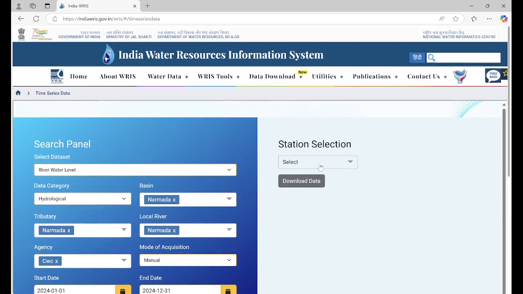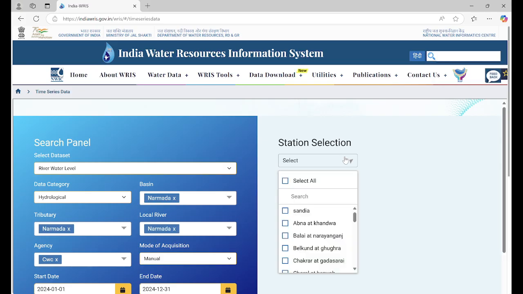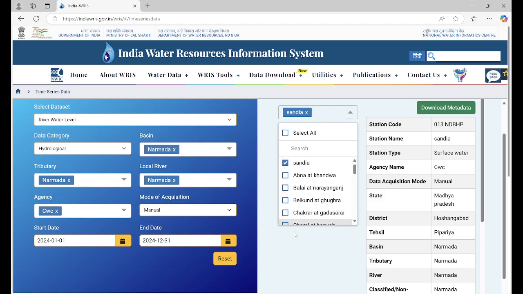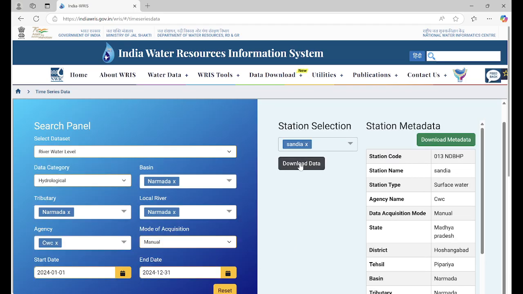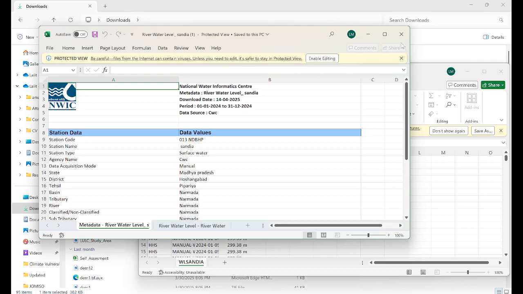You can also select the station, because in the Narmada basin there are a lot of water level monitoring stations. I'm taking Sandia only. You can take other data sets also. Accordingly you can download the data, right? Once you download, it will come like this. I have already downloaded.